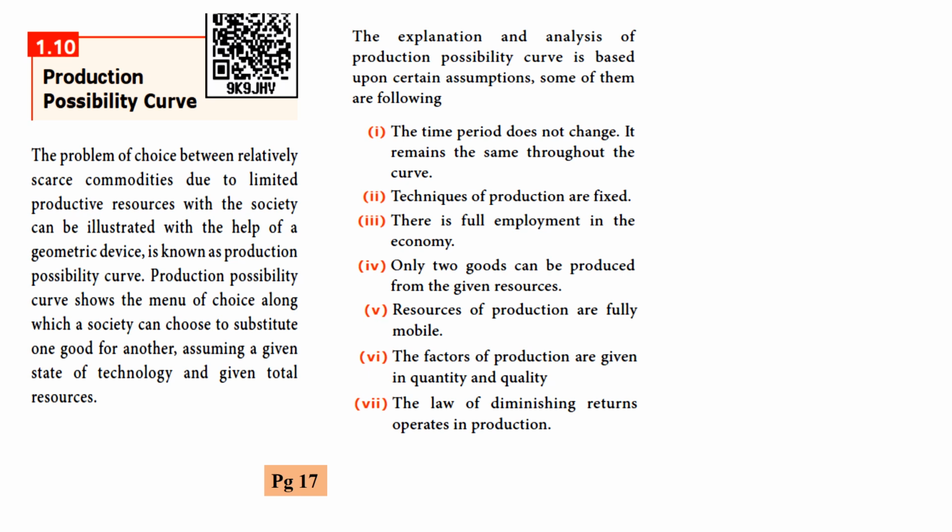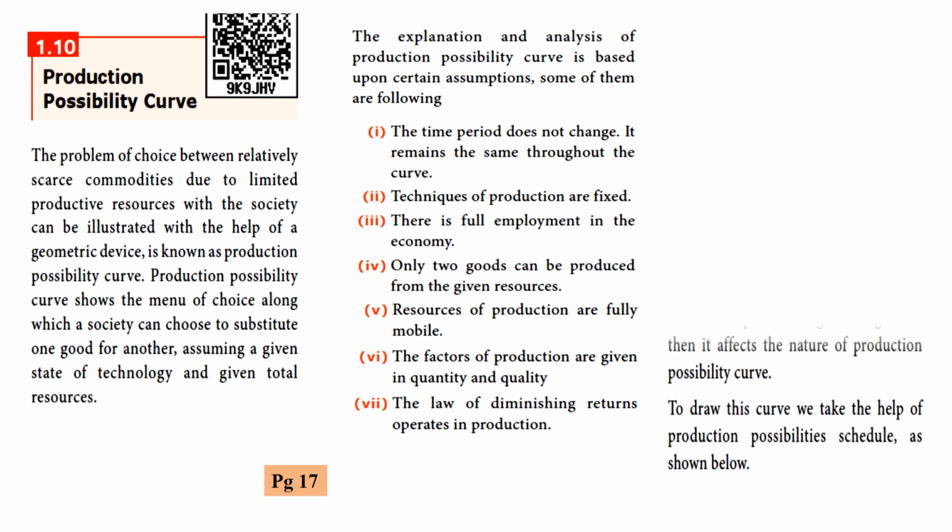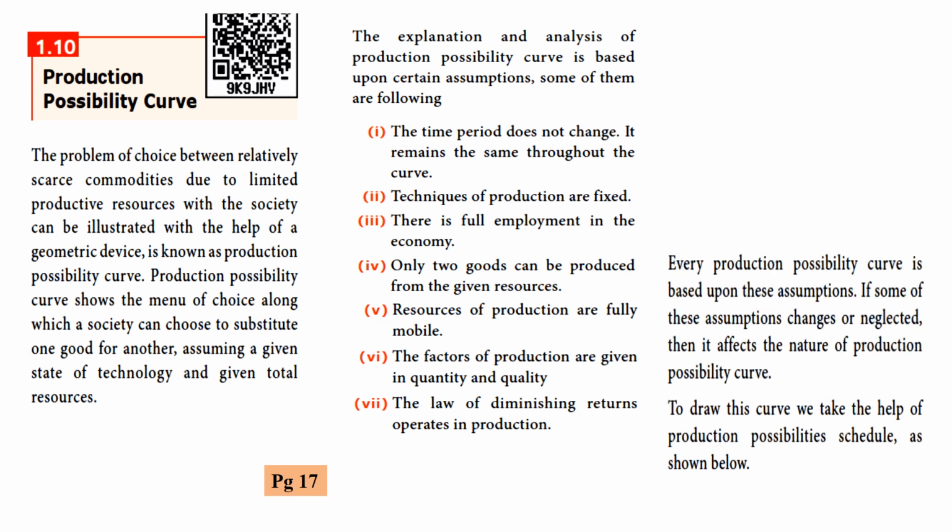Law of diminishing returns means the value of the thing is reducing, okay, it operates in production. Every production possibility curve is based upon these assumptions. If some of these assumptions change or are neglected, then it affects the nature of the production possibility curve. So there are seven points. If there is any change in these assumptions, it directly affects the nature of the production possibility curve.